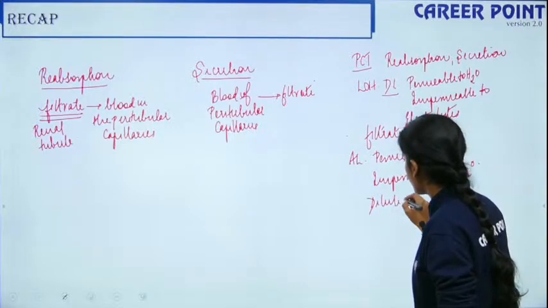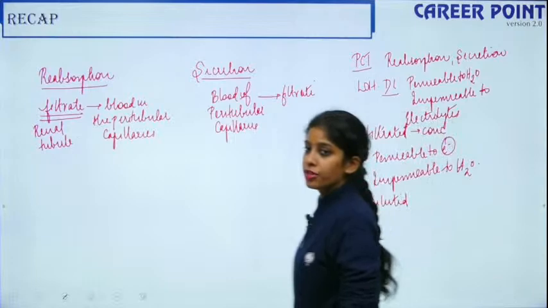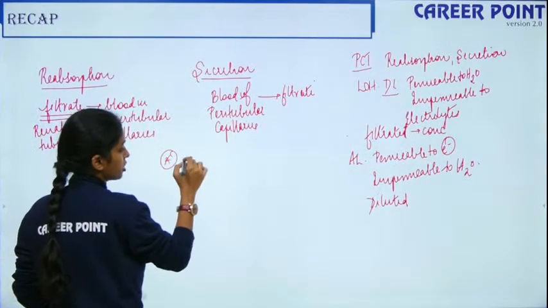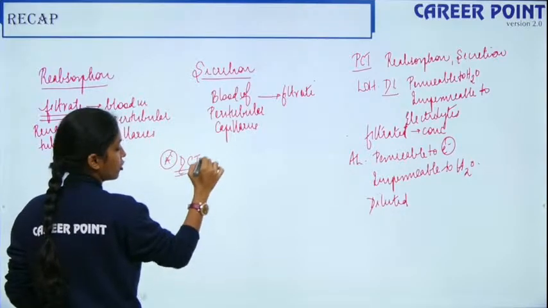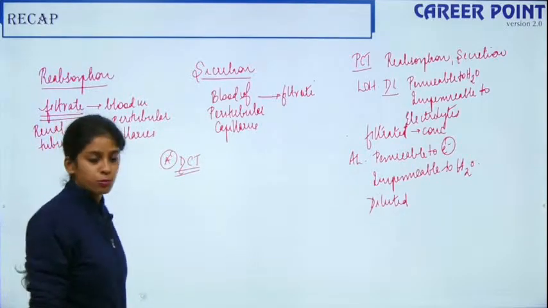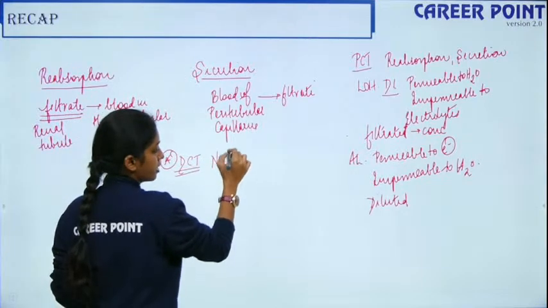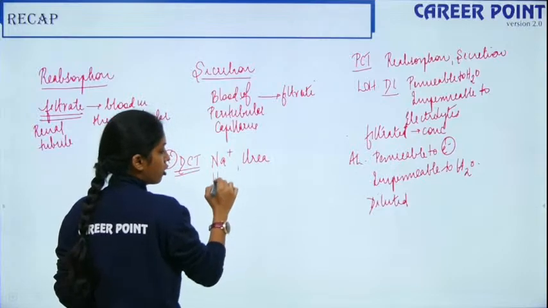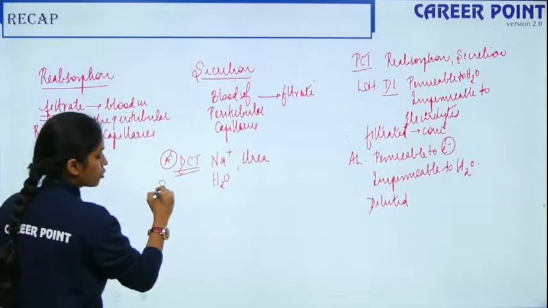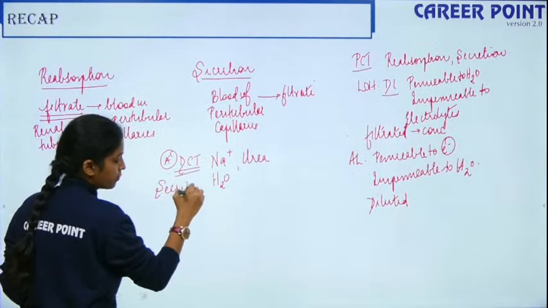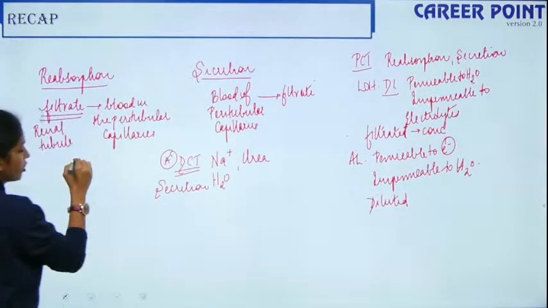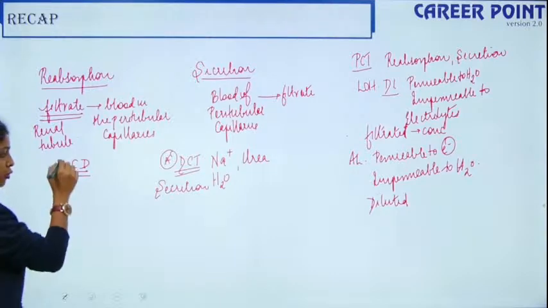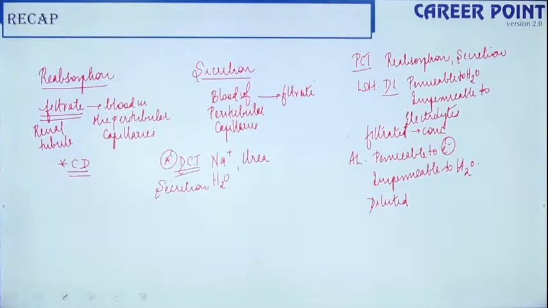So then we went on to talk about your collecting duct. Your distal convoluted tubule does conditional reabsorption of your Na+ and electrolytes, to some extent even urea. So it also reabsorbs water. It is also involved in the process of secretion. So the collecting duct helps in reabsorption of water as well as secretion and reabsorption of urea. So this is the function of your ducts.